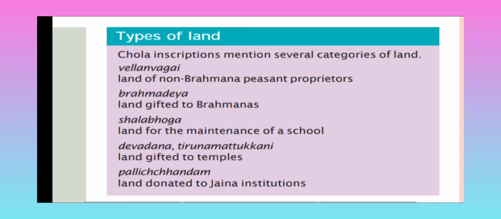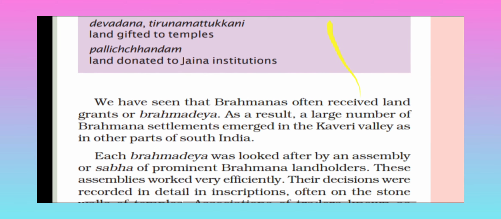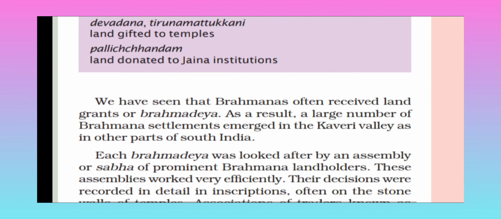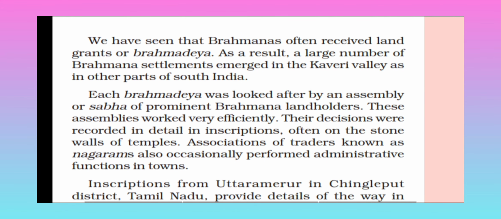Now next, we have seen the Brahmins often received land grants or Brahmadeya. As a result, a large number of Brahmana settlements emerged in the Kaveri Valley, as in other parts of South India. Each Brahmadeya was looked after by an assembly or sabha of prominent Brahmana landlords. These assemblies worked very efficiently. The decisions were recorded in detail in inscriptions, often on the stone walls of temples.